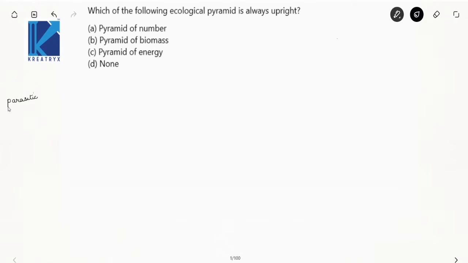Now in pyramid of biomass, your pond ecosystem will be on downturn. So in pyramids of numbers and biomass, you can observe a pyramid which is on downturn and also upright.